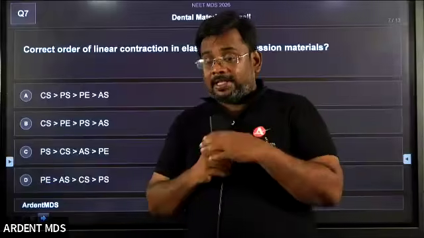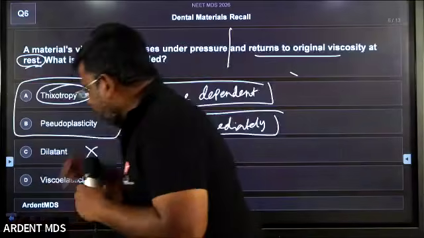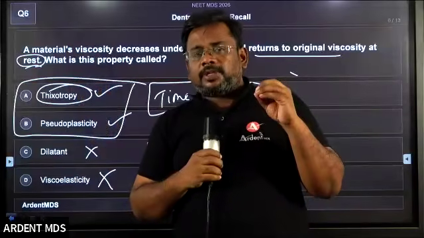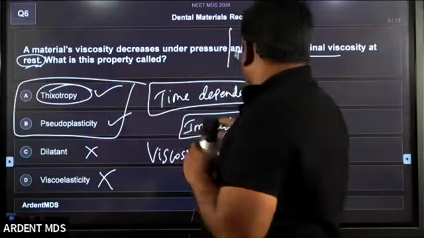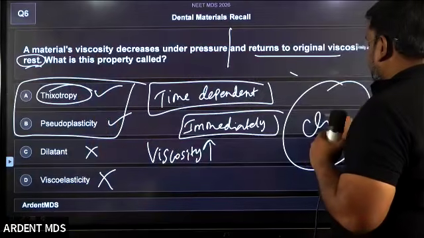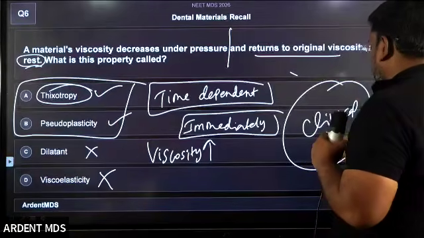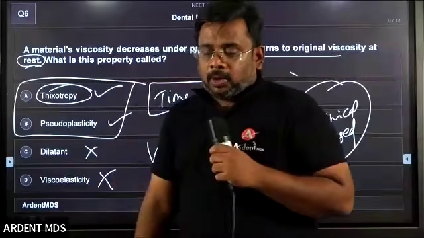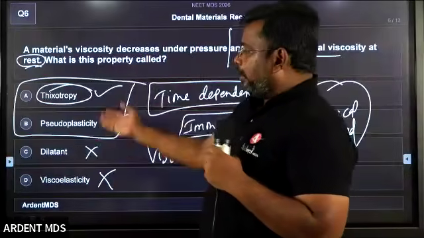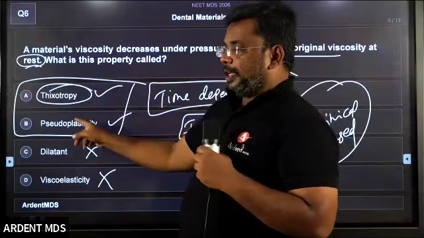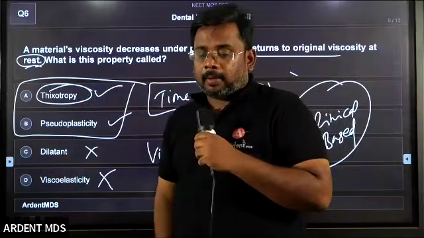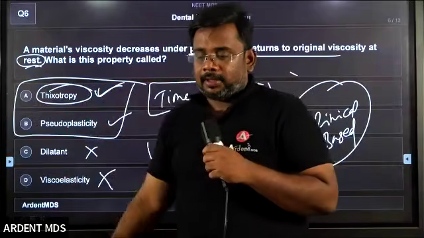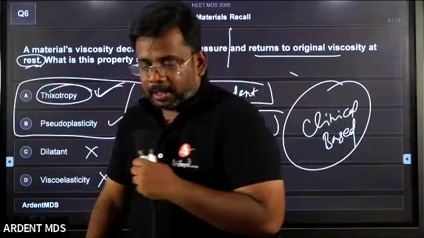Whenever the exam asks this question, it can be asked in a different manner, with different thinking also. Some questions will be clinically based, material based. Which is clinically commonly used, thixotropic or pseudoplastic? Obviously, thixotropic material is clinically commonly used, so the best option is thixotropic. This way also you can answer.